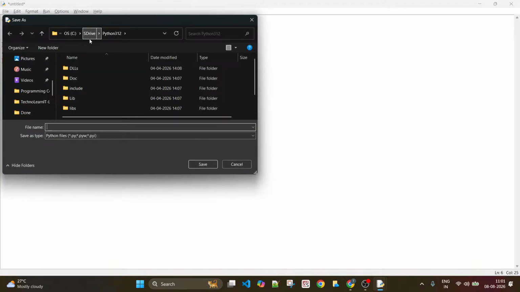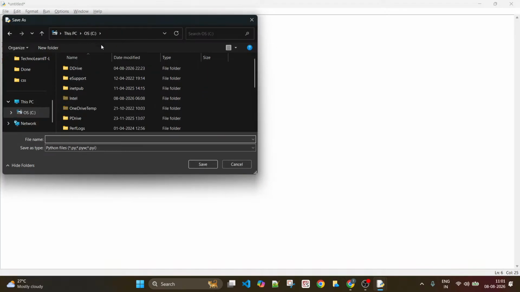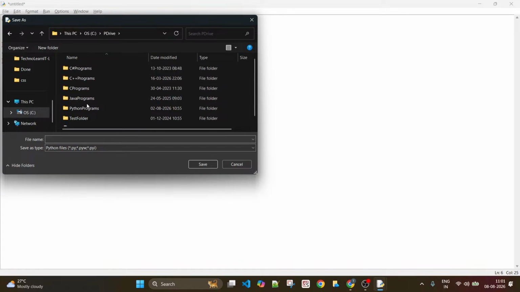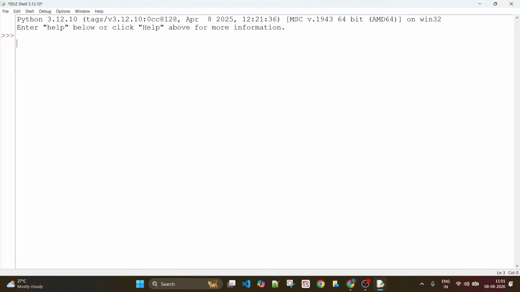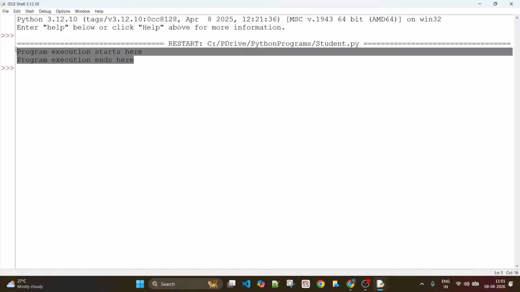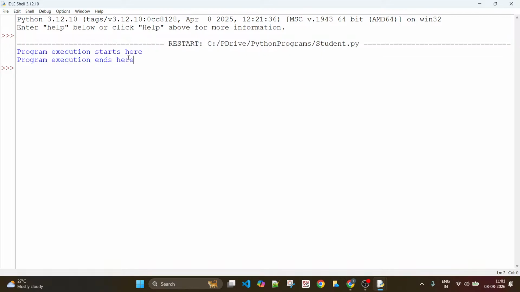I need to save this. One second, I am just finding the right path for this to be saved. Python programs, and I can just give some name. Student.py. You see, program execution starts here and program execution ends here. What does it mean? These two statements have been executed.